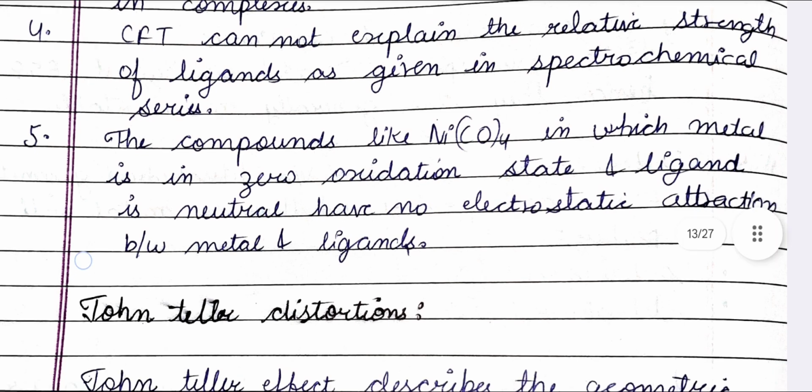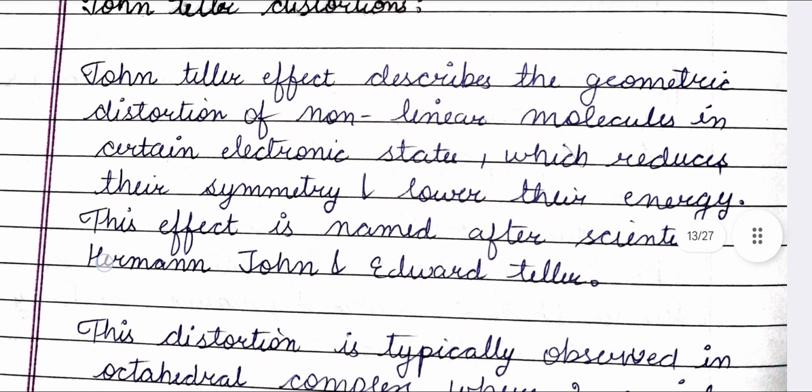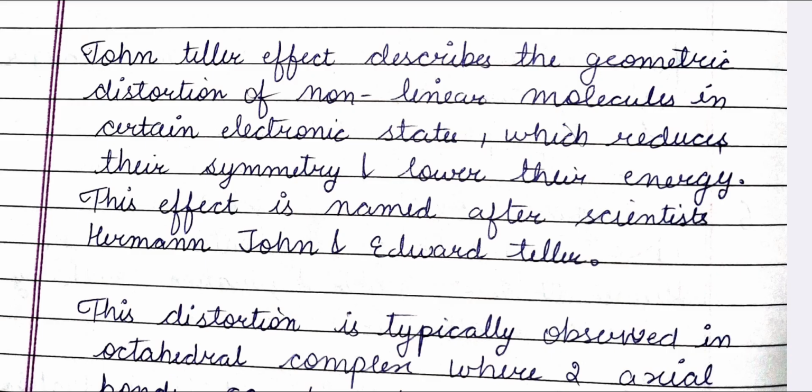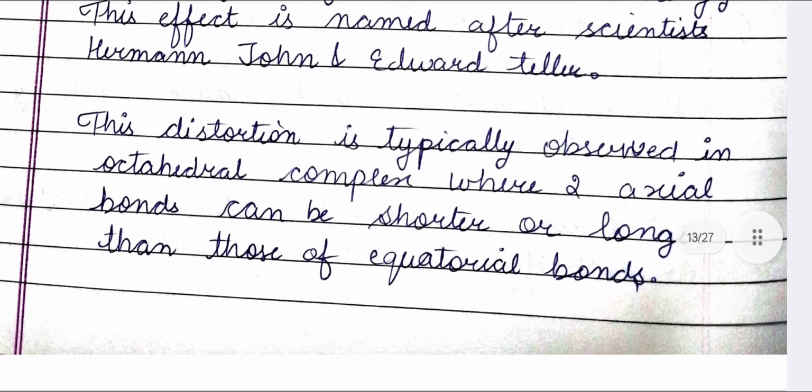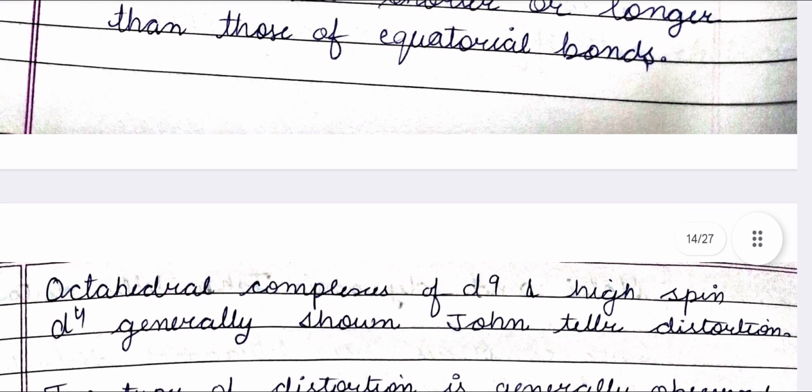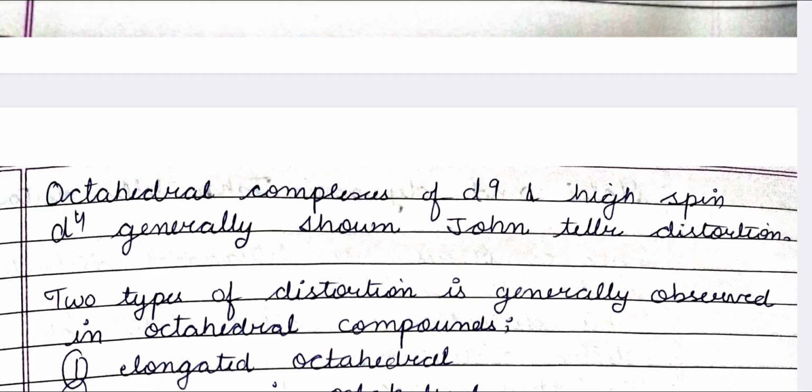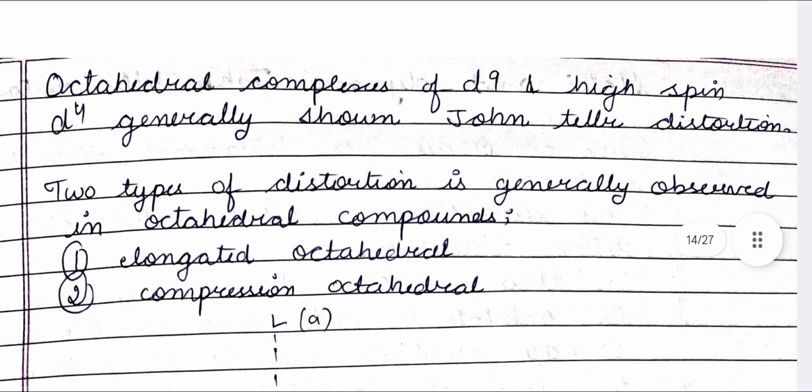Jahn-Teller distortion. The Jahn-Teller effect describes the geometric distortion of non-linear molecules in certain electronic states, which reduces their symmetry and lowers their energy. This effect is named after scientists Hermann Jahn and Edward Teller. This distortion is typically observed in octahedral complexes where the two axial bonds can be shorter or longer than the equatorial bonds. Octahedral complexes of d9 and high spin d4 generally show Jahn-Teller distortion.